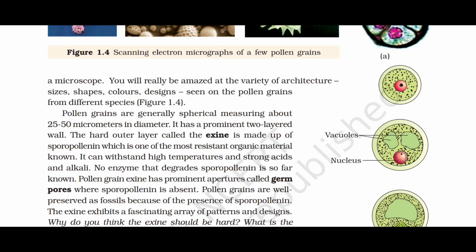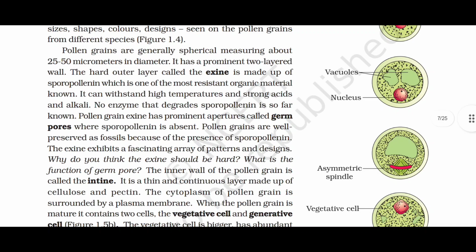The hard outer layer, called the exine, is made up of sporopollenin, which is one of the most resistant organic material known. It can withstand high temperatures and strong acids and alkalis. No enzyme that degrades sporopollenin is so far known. Pollen grain exine has prominent apertures called the germ pores. Where sporopollenin is absent, pollen grains are well preserved as fossils because of the presence of sporopollenin. The exine exhibits a fascinating array of patterns and designs.